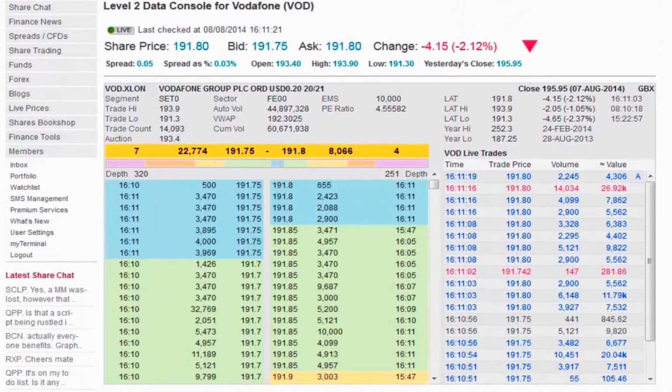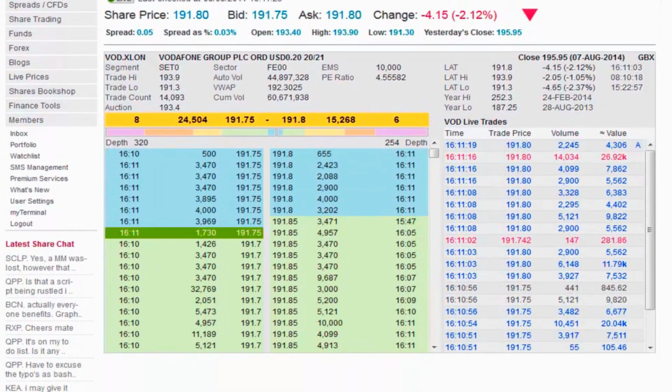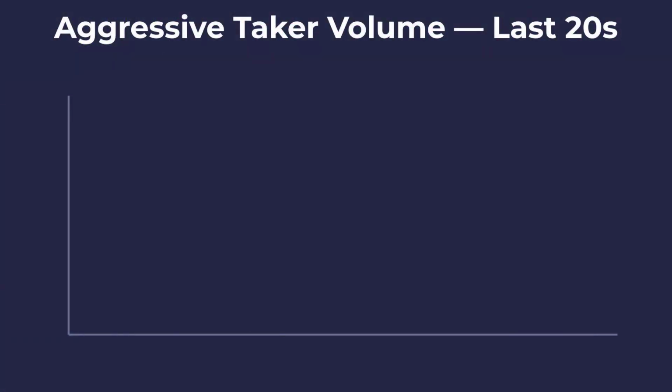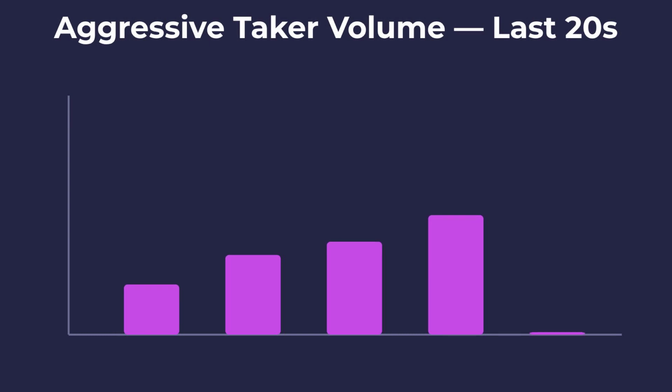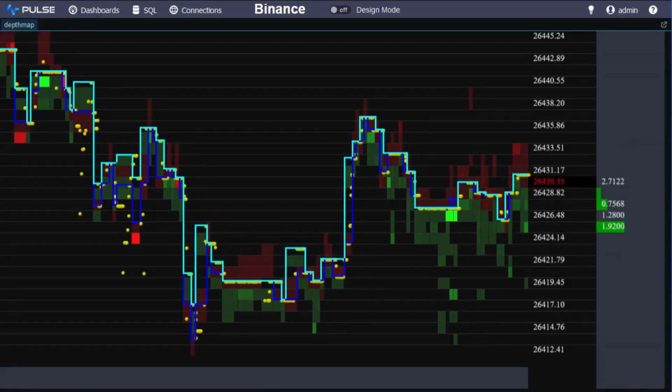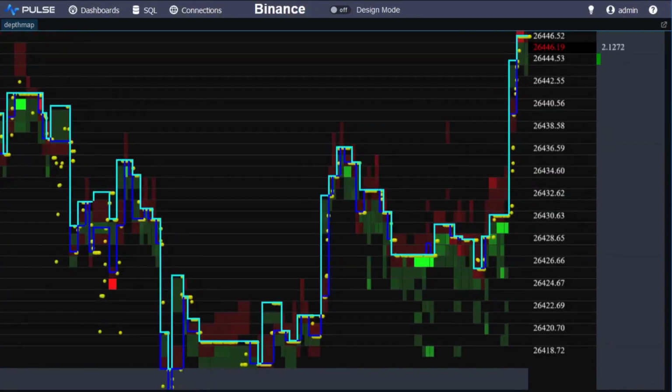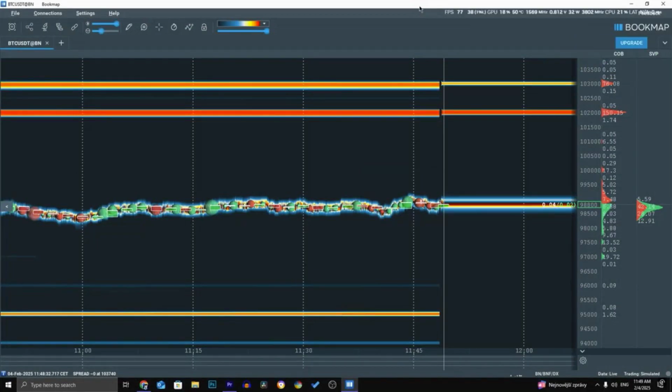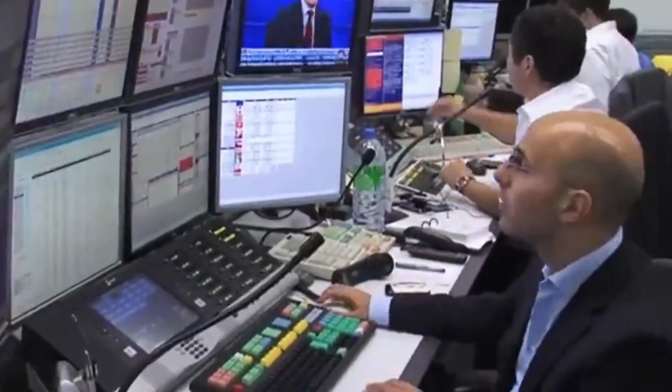A sudden burst of taker activity, when aggressive buyers or sellers sweep the order book at more than twice the recent baseline, often acts as the immediate trigger for sharp moves. This imbalance cuts through resting liquidity, forcing price to gap toward the next available depth. Yet not every sweep leads to expansion.